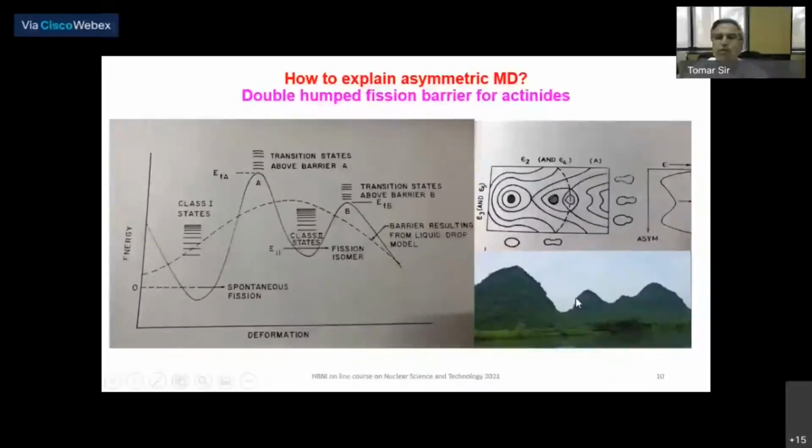There are other models where, when the two fragments are already formed, the fragment structure also plays a role. That is another model, but we will not go into details of that. So essentially, in the saddle point model of the nucleus, you can explain the asymmetric splitting of the nucleus.